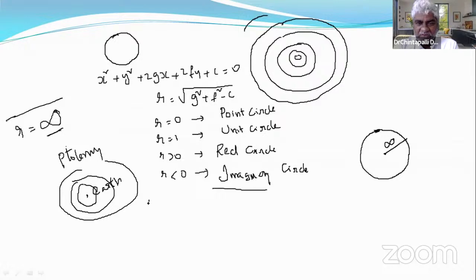The world believed that Ptolemy is right for 1400 years. The theory was believed by the world for 1400 years. After 1400 years, Copernicus told that Ptolemy is wrong. The entire universe is not revolving around the Earth. It is the Sun which is the center of the universe. That theory was propounded by Copernicus.